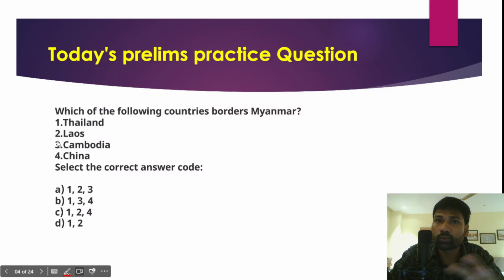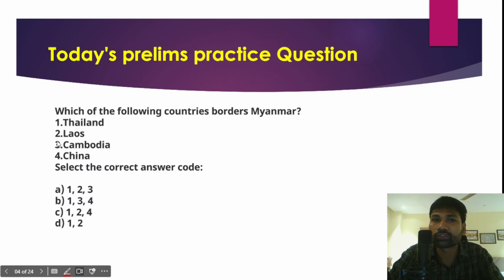Today we have a map based question, and Myanmar is constantly in the news. Myanmar is constantly in the news because of a civil war like situation, and the military regime has taken over the democratically elected government. Apart from that, Myanmar also shares its borders with India.